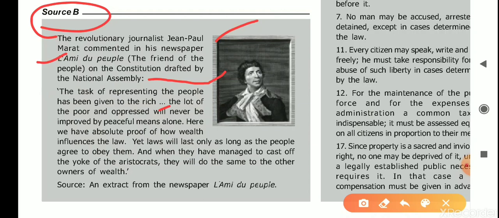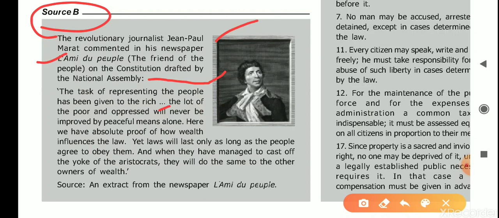What does it mean? It means this whole constitution was made by rich and educated people. The poor people in France will never be improved by peaceful means alone.